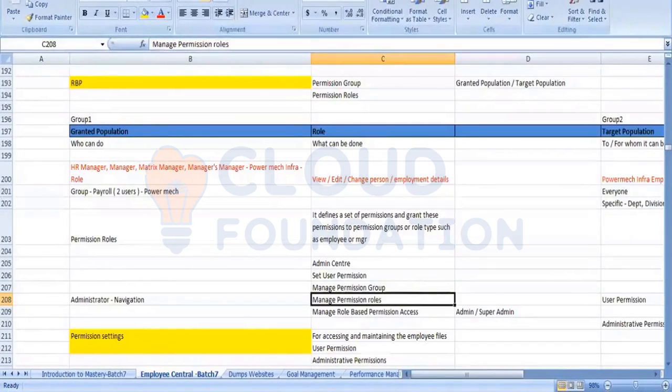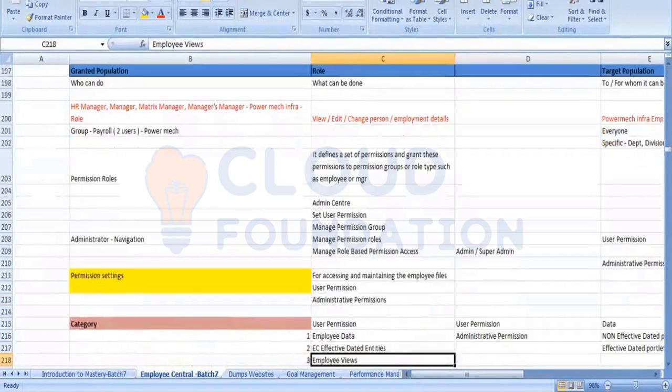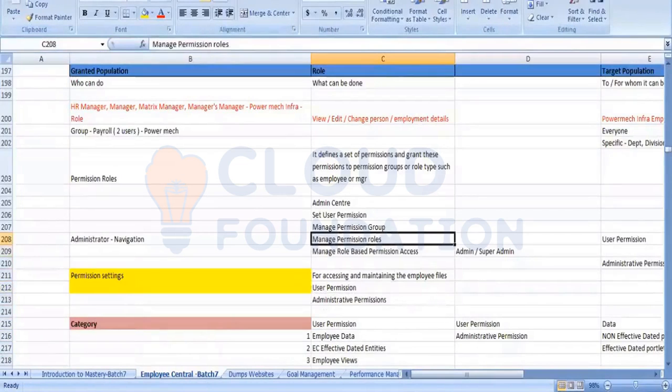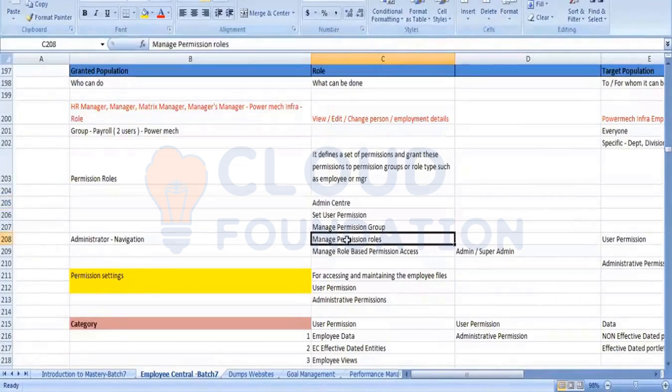Then, coming to discuss further, we will go here and first of all, we will start with permission. Then we will go and see about the permission group. When you go into the permission role, how will you go into it? We need to go to the admin center. How we went, right? After going into the admin center, we need to click on permission. Correct.